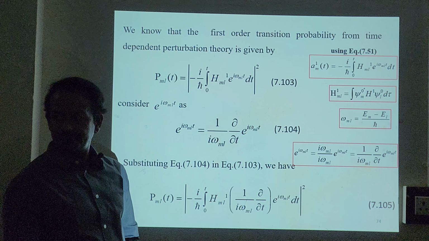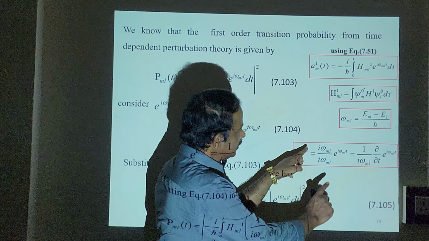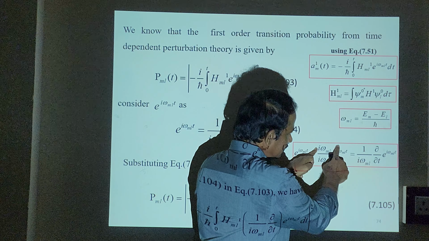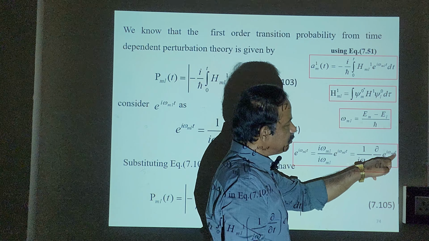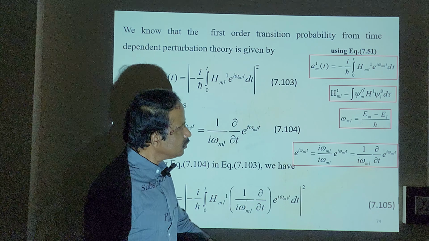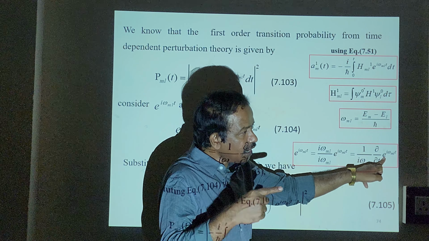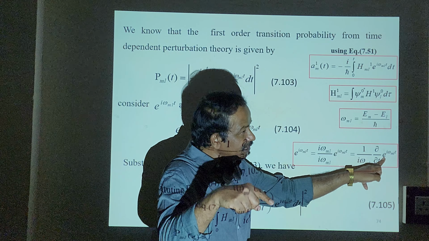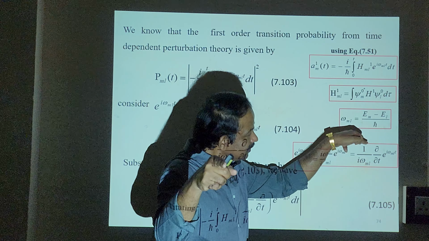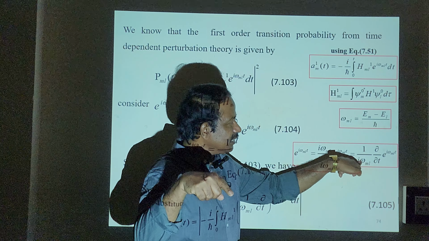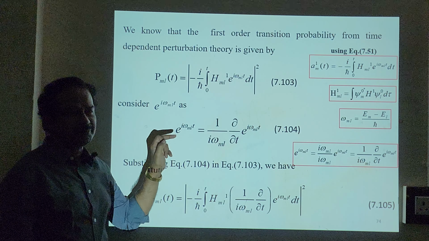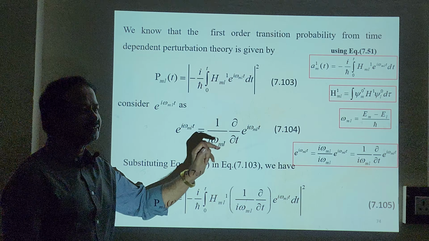Now I can write this term as the differentiation of e power i omega ml t. If you differentiate this with respect to t, it will give you i omega ml multiplied by e power i omega ml t. That i omega ml divided by omega ml will cancel. We will have e power i omega ml t. So I can write this expression exactly like this.